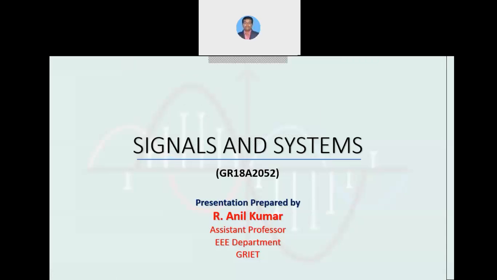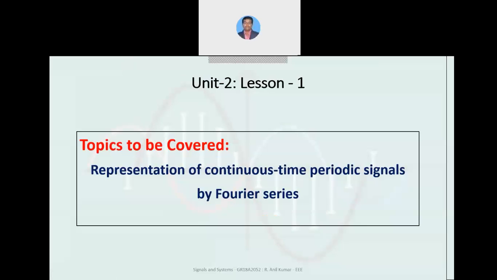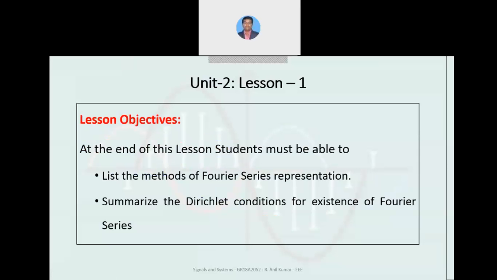Today let us discuss Unit 2, Lesson 1. In this lesson we are going to cover the representation of continuous time periodic signal by Fourier series. From this lesson, students should be able to list the methods of Fourier series representation and summarize the Dirichlet conditions for existence of Fourier series. Depending on these conditions, we can say whether the given function or signal can be represented with a Fourier series or not.